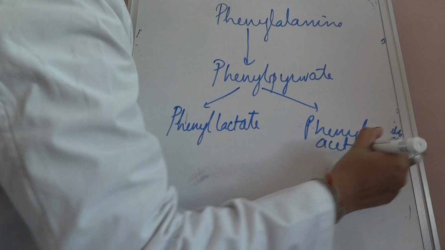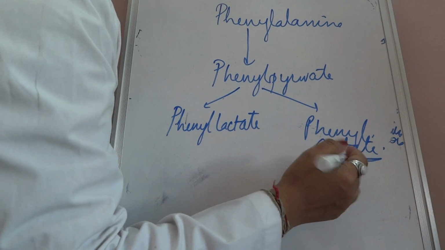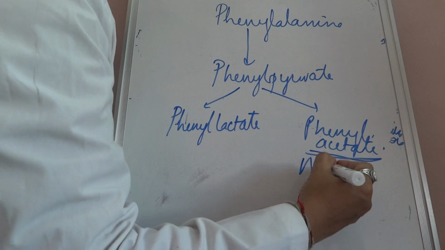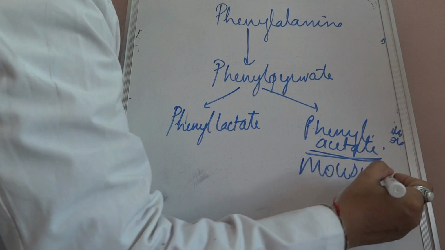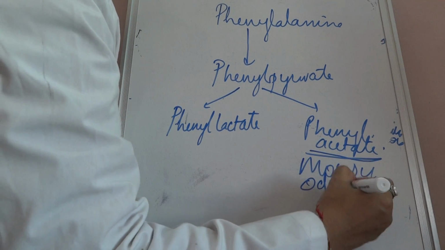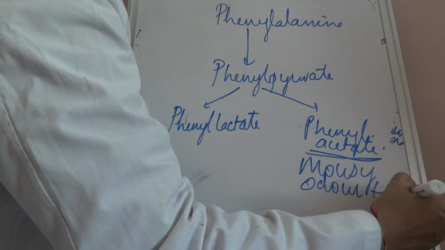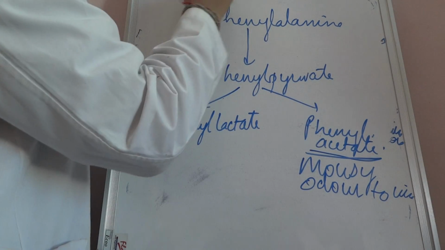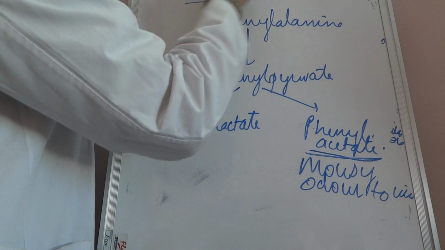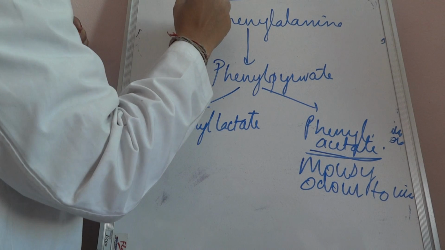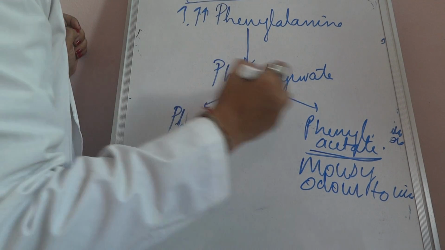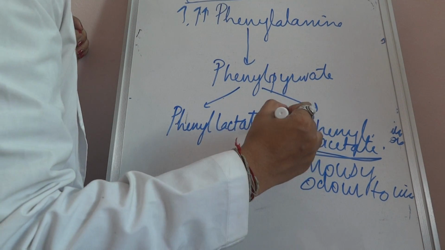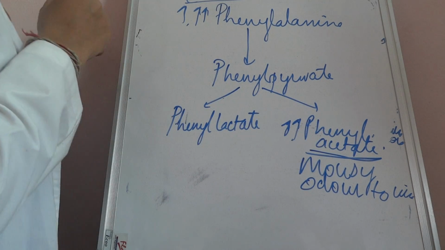This phenyl acetate comes into the urine and it gives a mousy odor to the urine. So in phenylketonuria, the phenylalanine accumulates in the body. It will form phenyl pyruvate, it will form phenyl acetate, which will go into the urine and give a mousy odor to the urine.